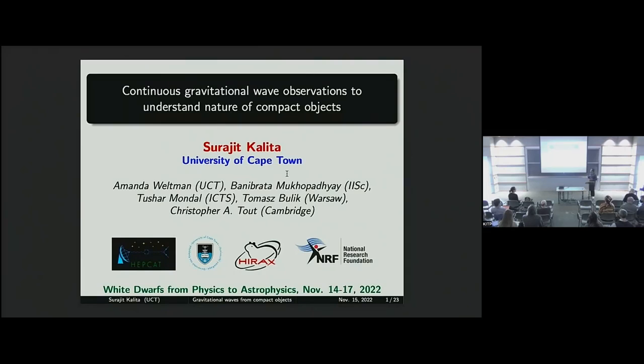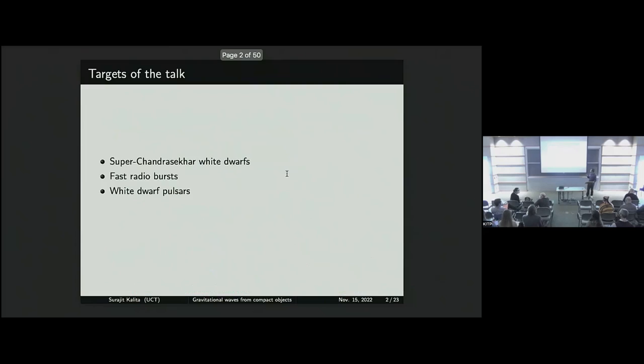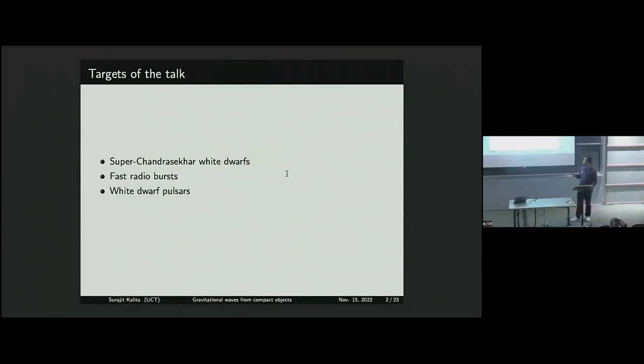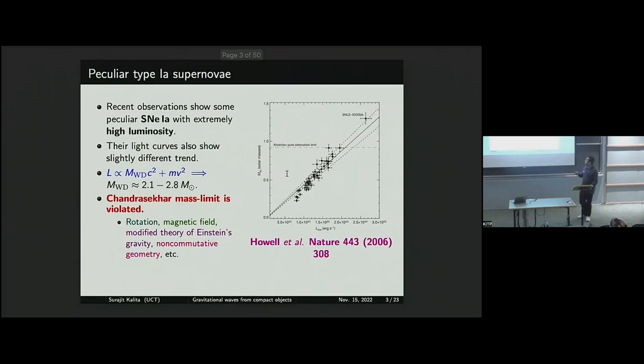I'm a postdoc at University of Cape Town, and I'm also a part of HIREC's upcoming mission, which is basically a radio telescope array being built in South Africa. But today, my goal is to explain three particular objects: one is Super Chandrasekhar white dwarfs, one is fast radio bursts, and the third one is white dwarf pulsars. So let me go one by one.